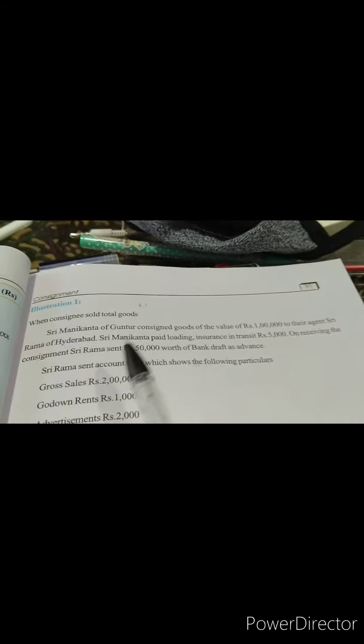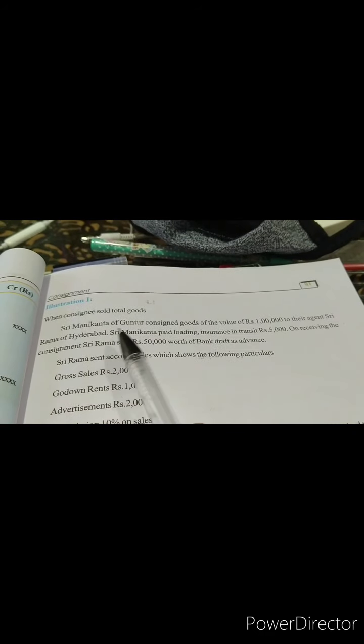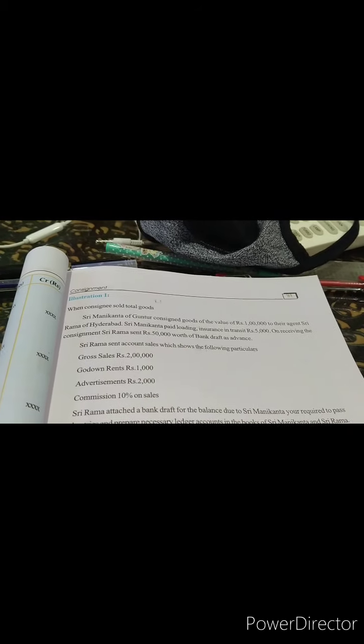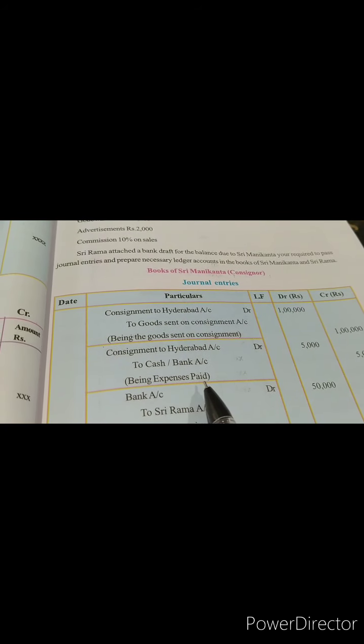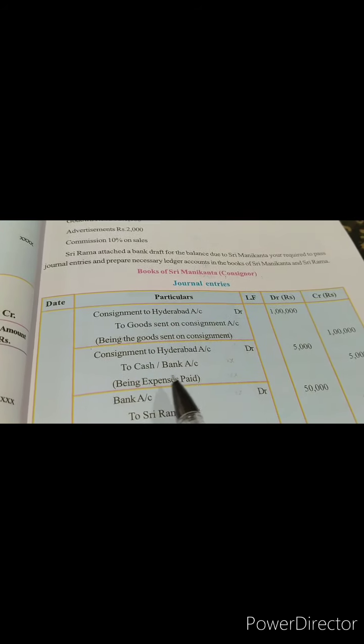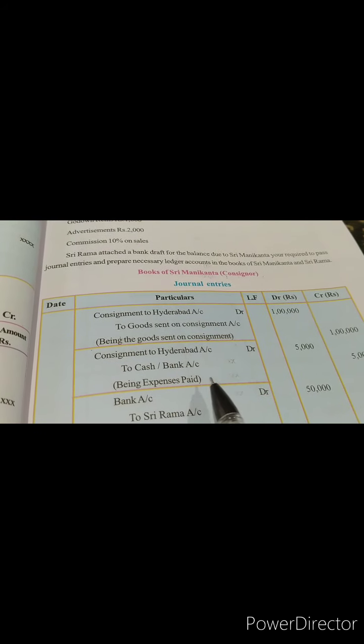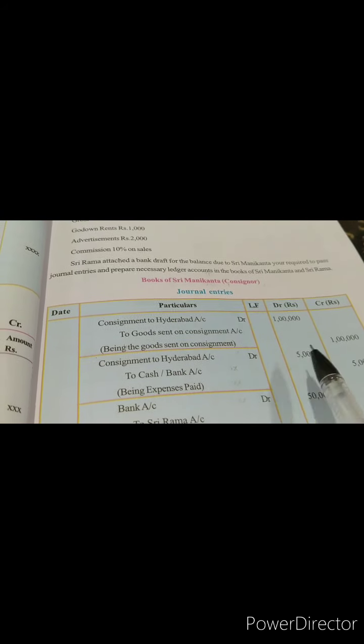Then what has happened next in the question? Expenses which are put up by Sri Manikantha. How much? Insurance and loading together 5,000. And how do we write the journal entry for that? Consignment to Hyderabad to cash and bank account, being expenses paid. Just to make it even more clear, being expenses paid by consignor. So 5,000 is put up.